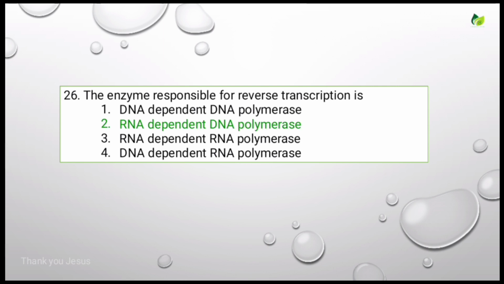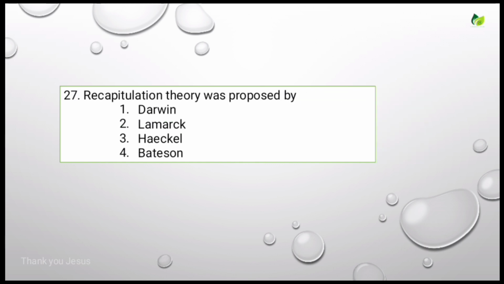DNA is prepared from the RNA. It occurs in retroviruses. Let's see the next question. Recapitulation theory was proposed by, options are Darwin, Lamarck, Haeckel, Bateson. The correct answer is Haeckel.